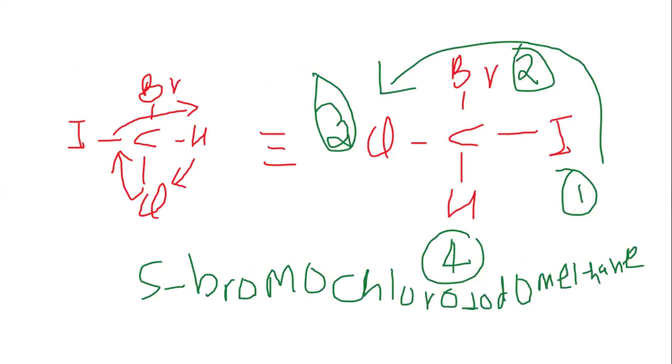In this example, the lowest priority is on the right hand side. We rotate in the clockwise direction, so that it comes to the bottom. See, in this example, the hydrogen is on the right hand side. If you rotate it in the clockwise direction, it goes to the bottom, and the chlorine is in this position. So you have to rotate the eye 1, 2, 3, 4. It is S, anti-clockwise.